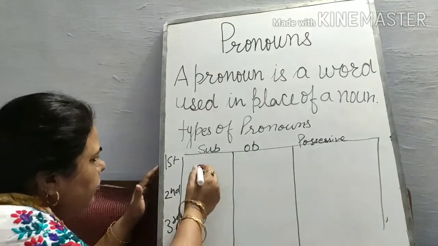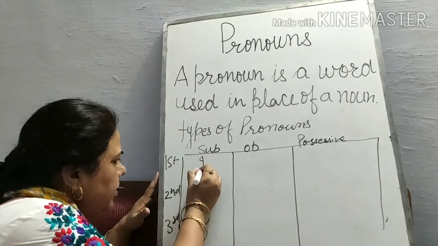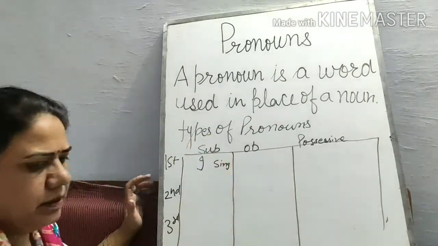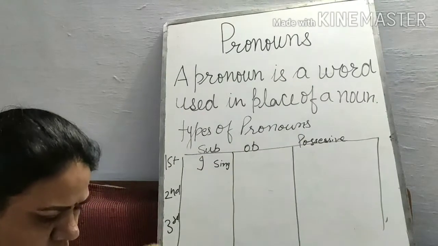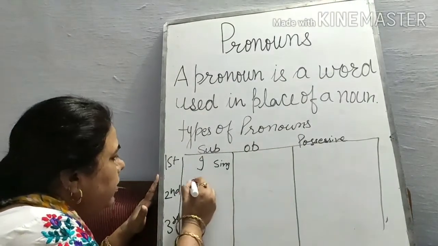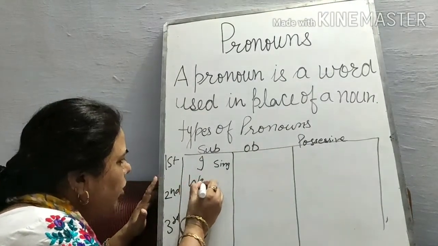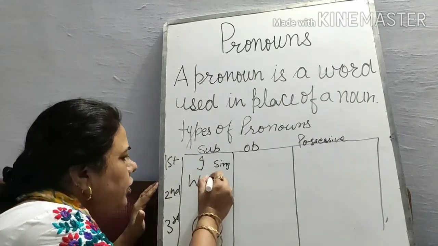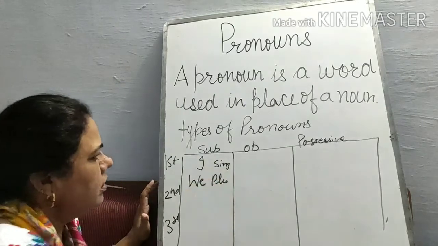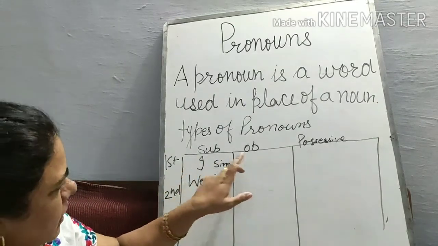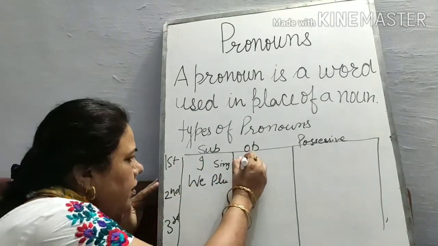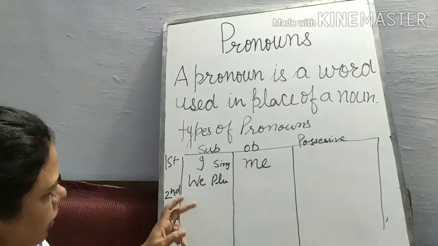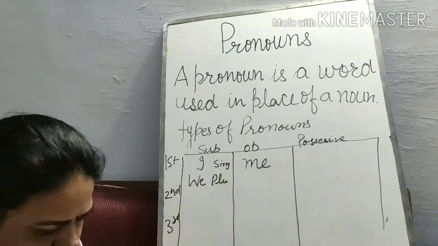First person singular is I, and plural is we. I for singular, we for plural. So what will be the object of I? Me. And what will be the object of we? Us.